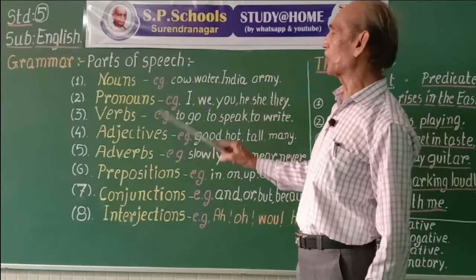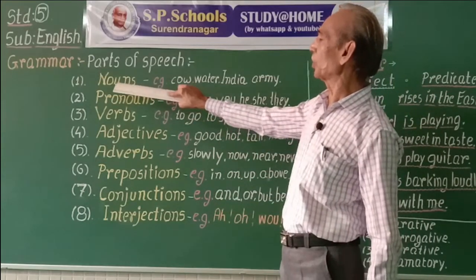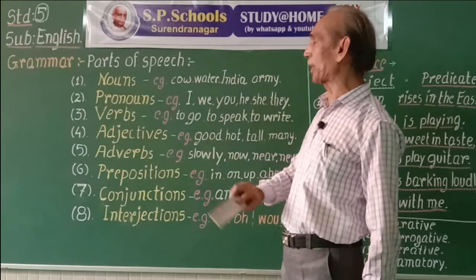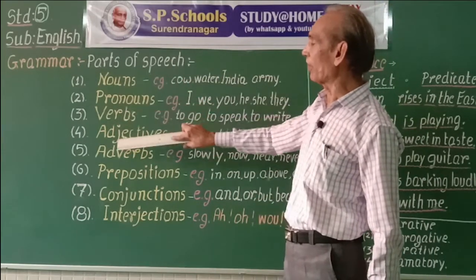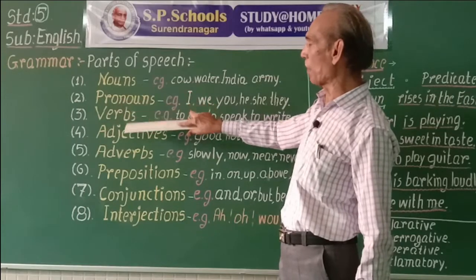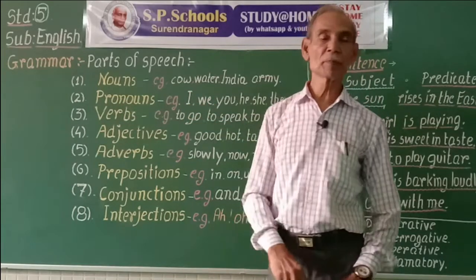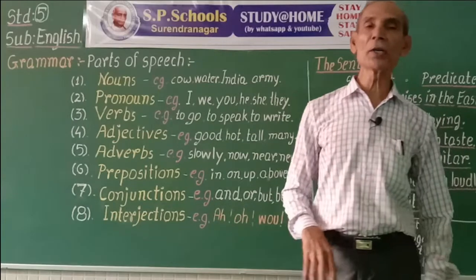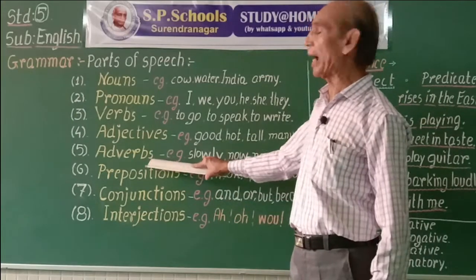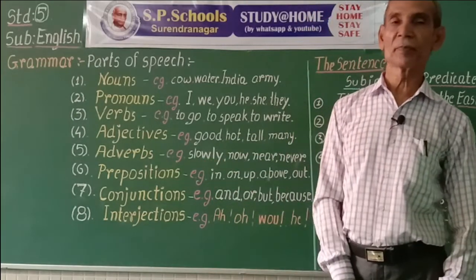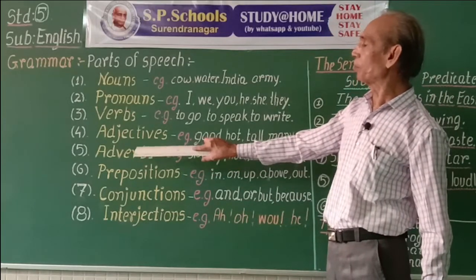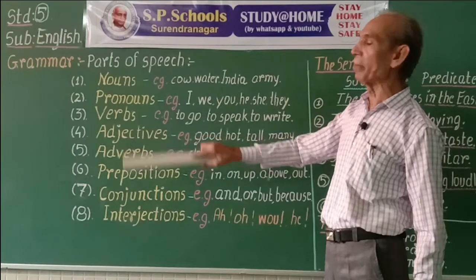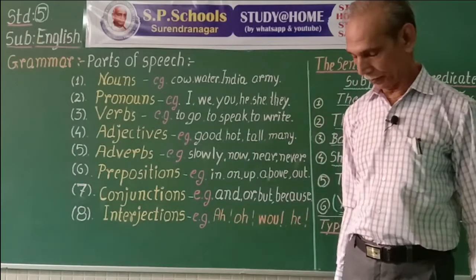The words used to add to the meaning of noun are called adjectives, but except nouns, all other words, maybe pronouns, verbs, adjectives, or any group of words, they are called adverbs. Adverb can be used to add to the meaning of adjectives also.